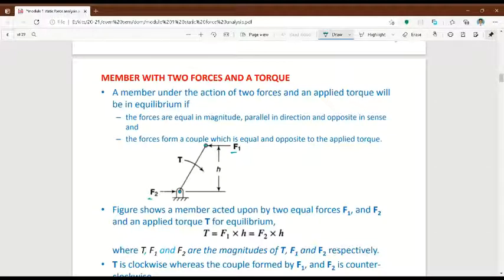Now torque value is force, any one force, because both force values are the same. F1 and F2 are the same only. You can take any one, F1 or F2, into this vertical distance. This vertical distance you have to calculate from the diagram, and that will be the answer for torque.